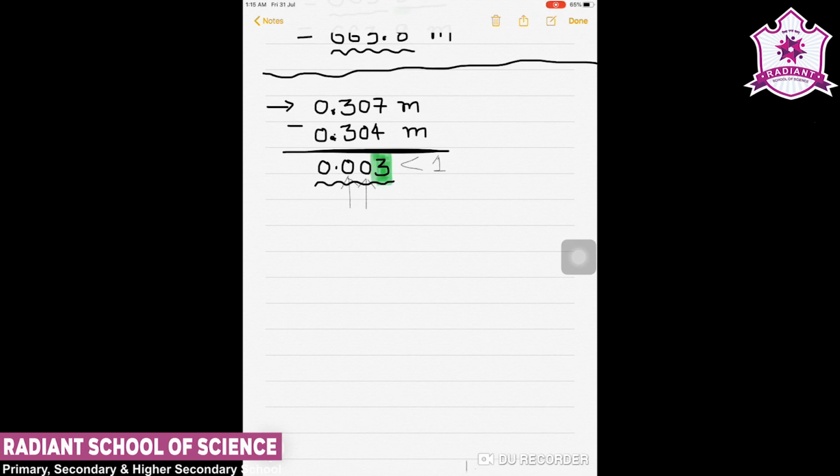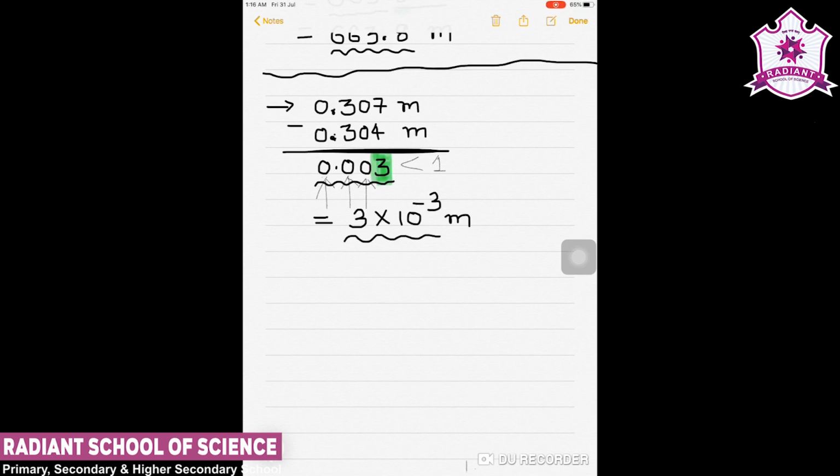So we can say that these zeros, 1, 2 and 3, all these three zeros are non-significant, so they can be omitted for our answer, and then we can convert it into 3 into 10 to the power minus 3 meter. So this could be written as my answer, and here this is the answer of the question.